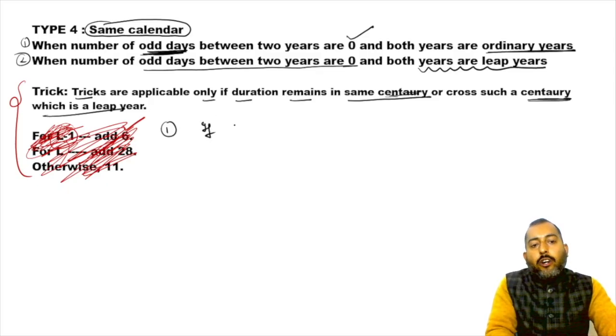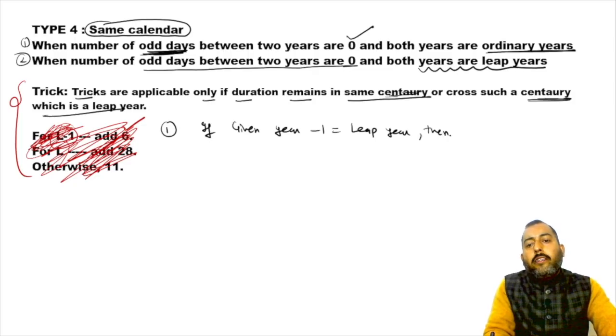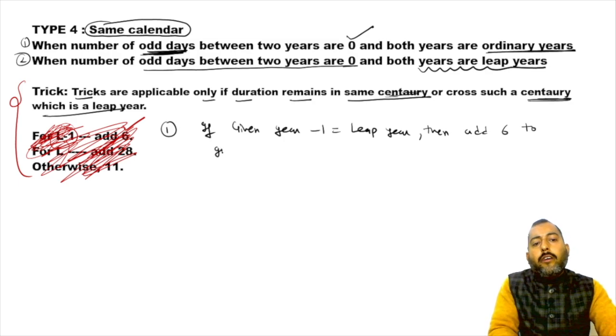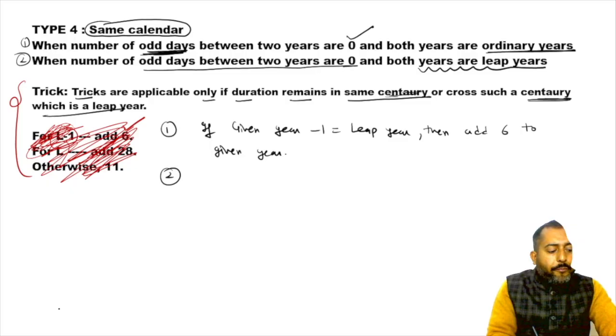So the first condition of shortcut is if given year minus 1 is leap year, then add 6 to given year. Okay, now point number 2.